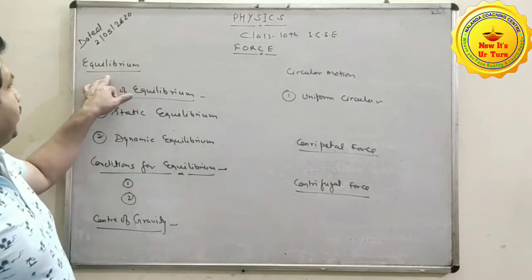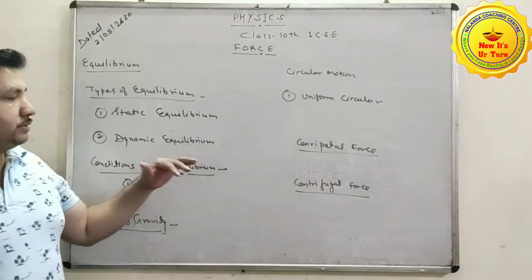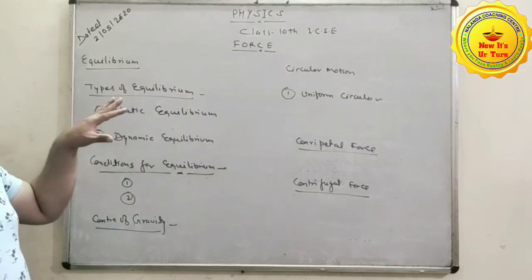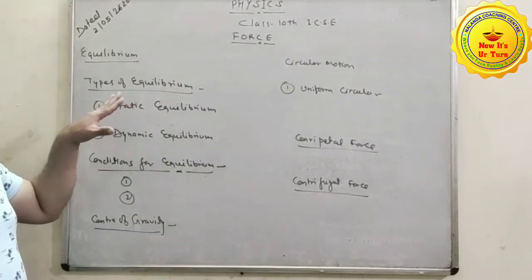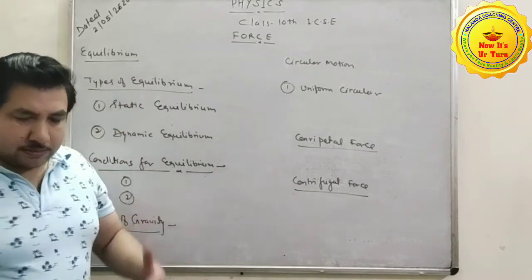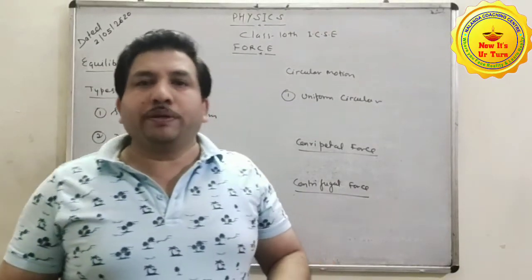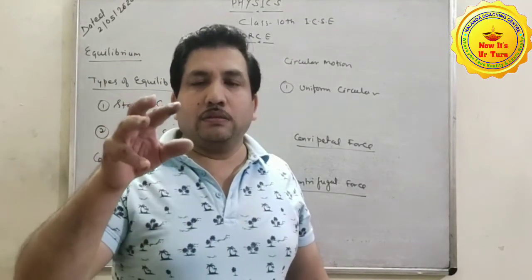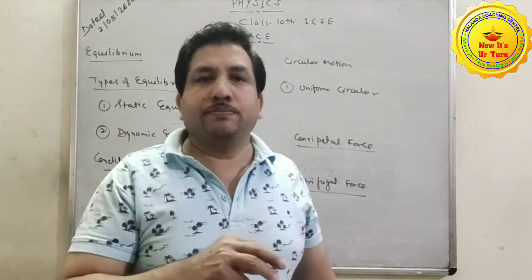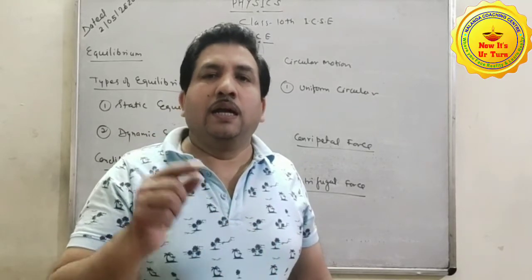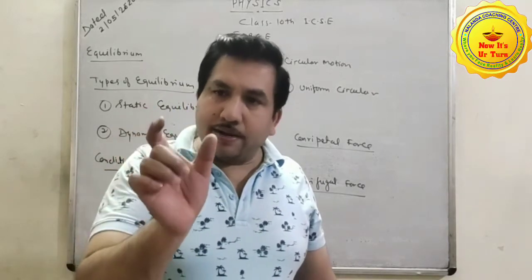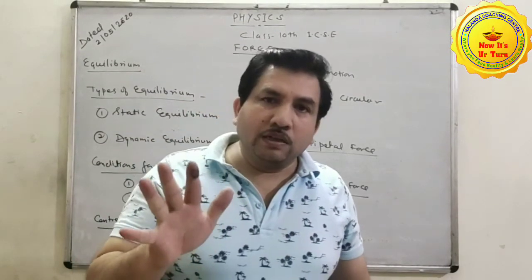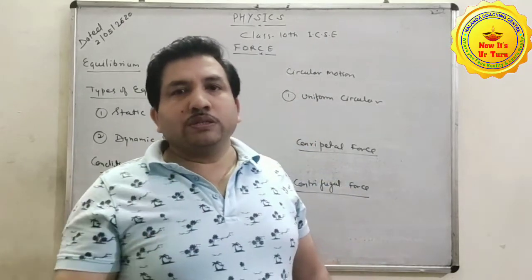Now we have equilibrium. This is the remaining portion of the chapter on force. Equilibrium: a body or a system is said to be in equilibrium if the net sum of all the forces acting on it is zero. Clear? Whether the body is in motion or stationary.